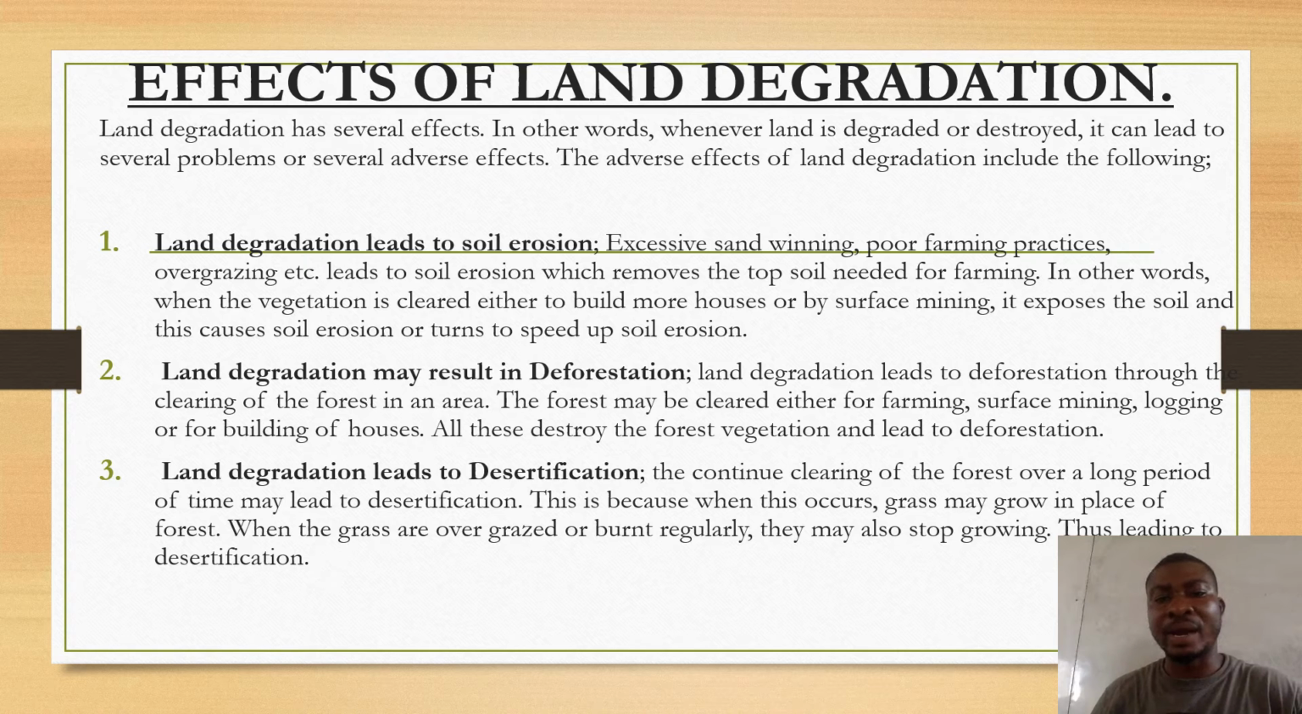When the grass is overgrazed or burnt regularly, it may also stop growing. So land degradation leads to desertification because if a forest is cleared over a long period of time, you may not see trees growing in those areas, but rather grasses, which may lead to desertification.